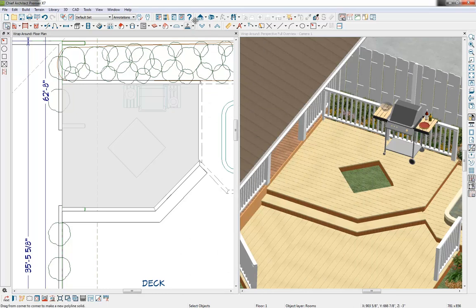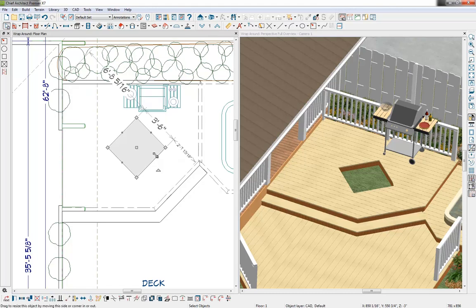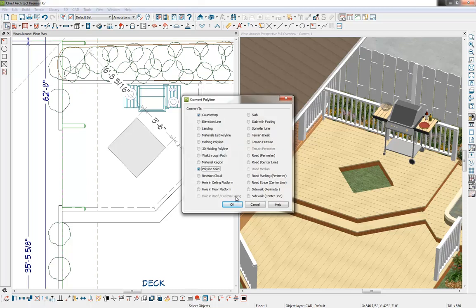Now we'll be using polyline solids to create the inlay, so I can come up to my polyline solid tool and simply draw them out from scratch. However, since I already have the shape of this hole established, what I'm going to do is copy and paste this hole in place, and then I'm going to convert this second hole back to a CAD line, so it just exists on our floor plan again. Then we're going to convert it again to a polyline solid.